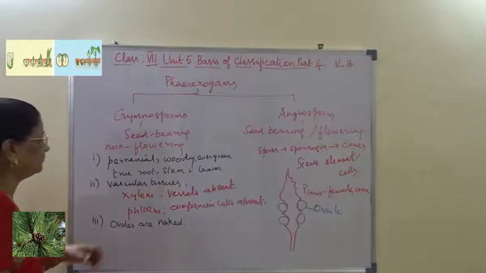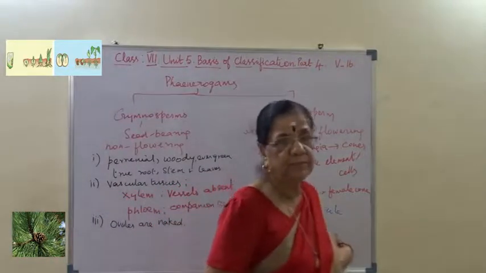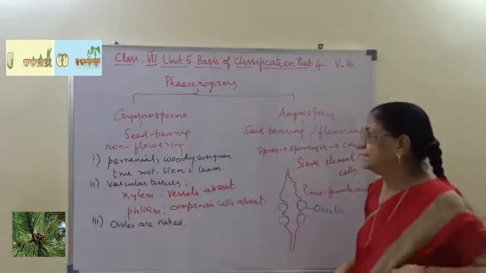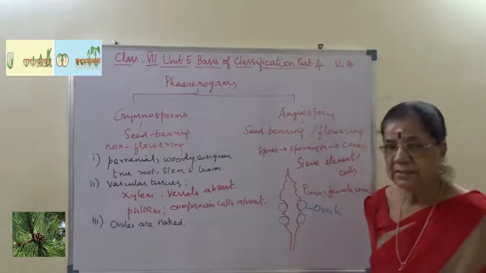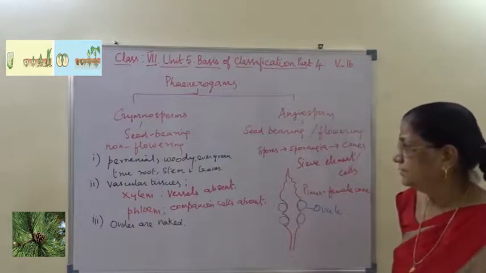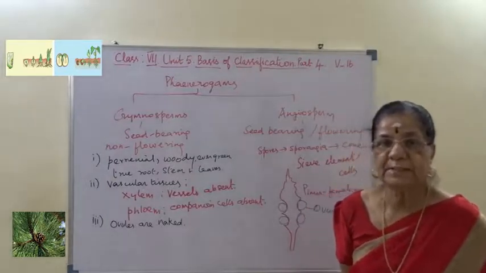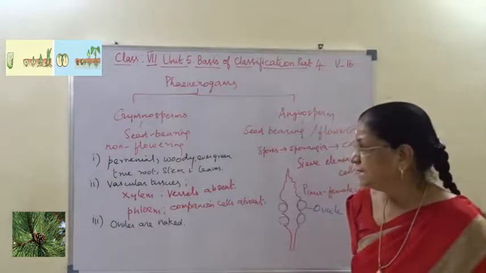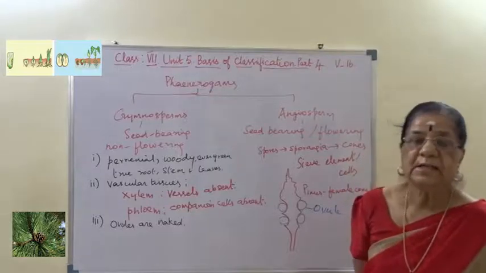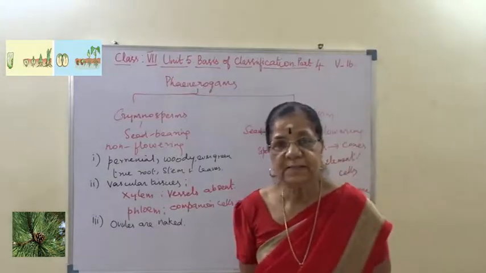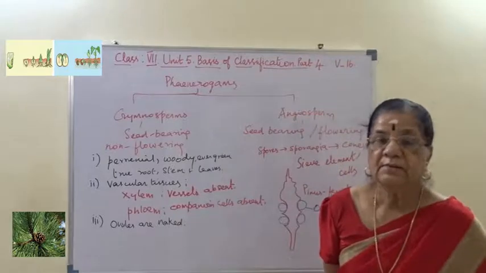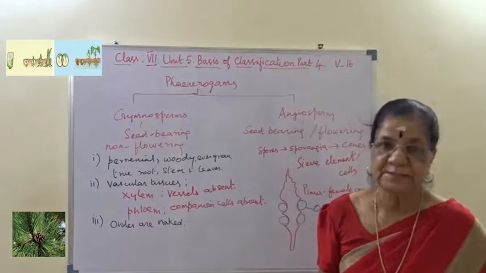I repeat, the gymnosperm characters. They are perennial, woody, with evergreen leaves, and they have true root, stem and leaf. The vascular tissues, which are conducting tissues: xylem conducts water but does not have vessels.